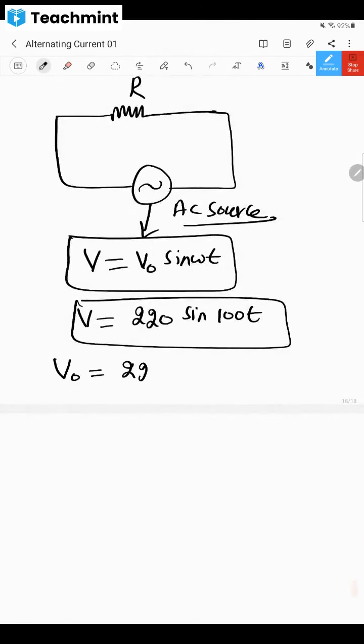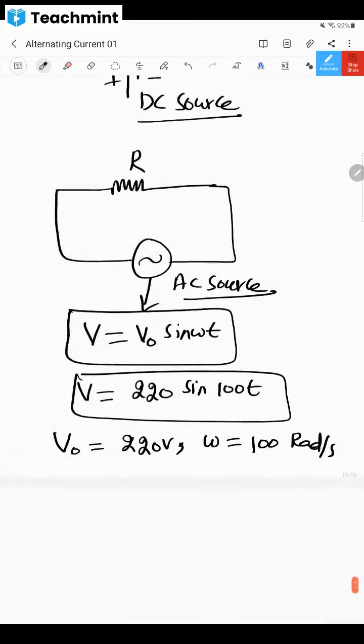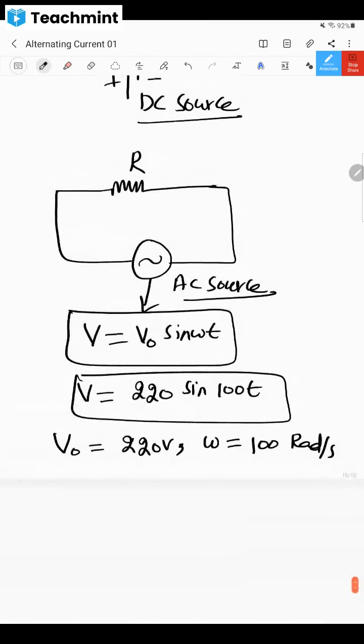Peak voltage is 220 volt. What is the value of angular frequency? That is going to be 100 radian per second. Is it clear? Is everything related to the AC source clear? This is a general formula, and by using this general formula, we can design specific things. Clear, dear children?